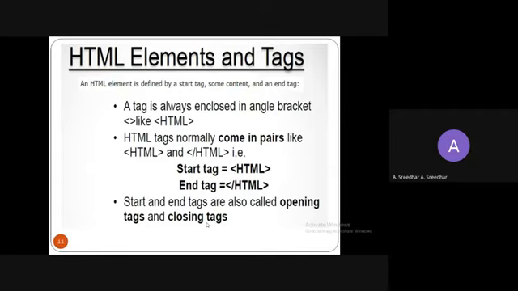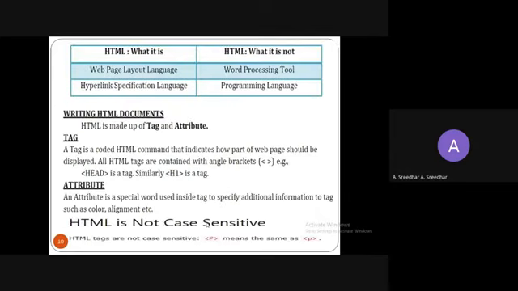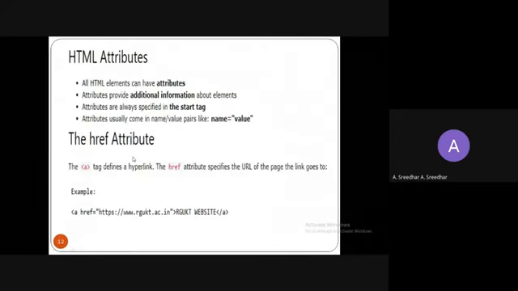So just remember, only two angle brackets: the less than symbol for open, and you need to add an extra special character, the backslash, which is used for the close tag. And the next term is, we already discussed that HTML is made up of tags and attributes, right? So we finished this tag, and the next term is attribute.